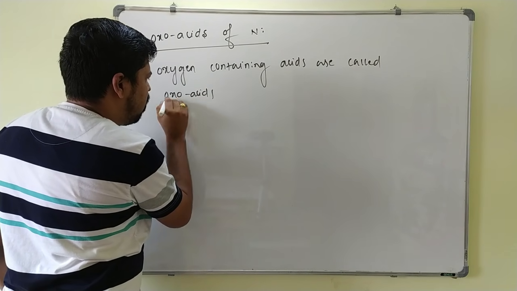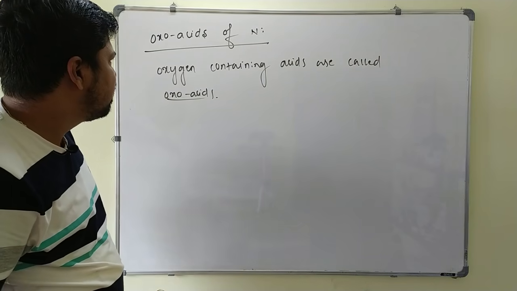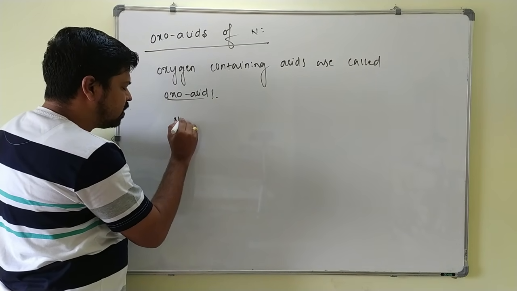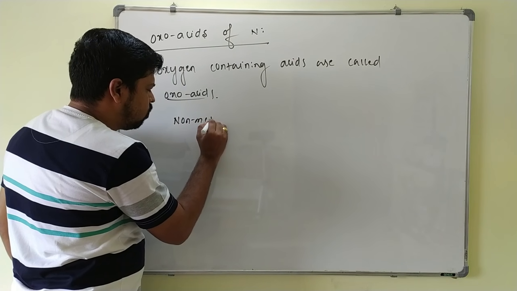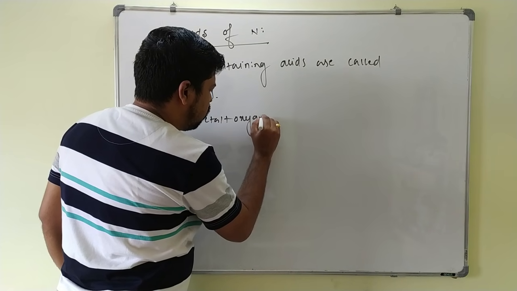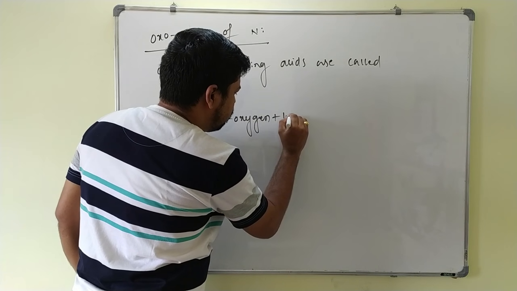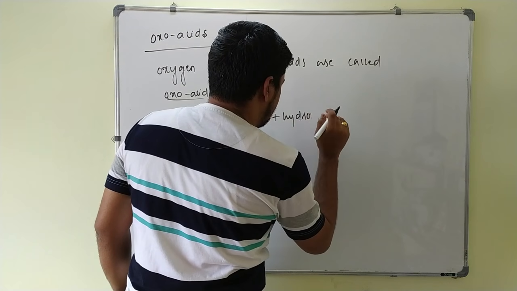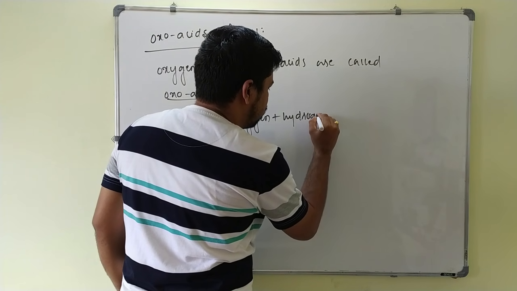Here, in case of oxo acid, it is the combination of non-metal plus oxygen plus hydrogen.